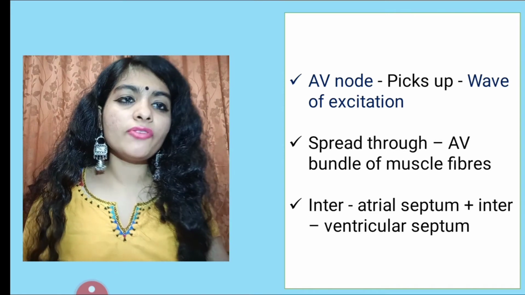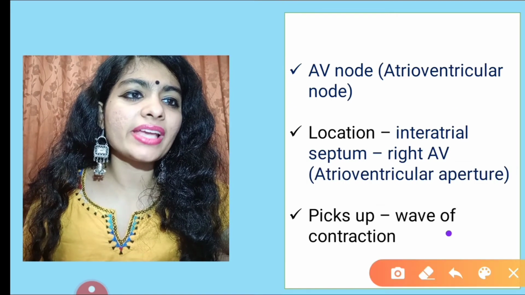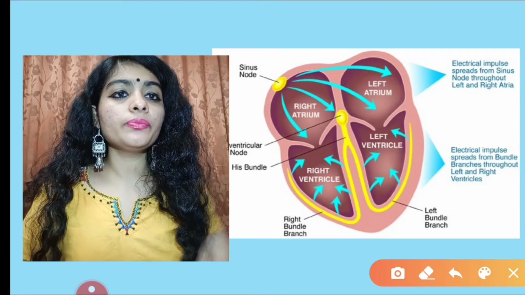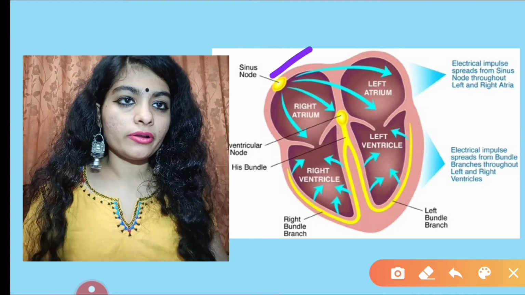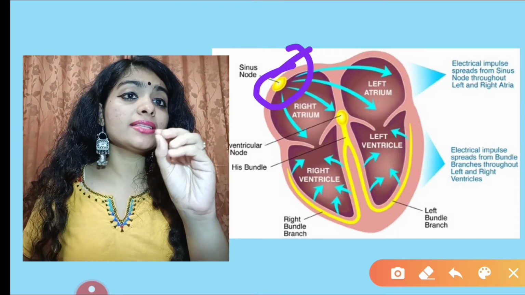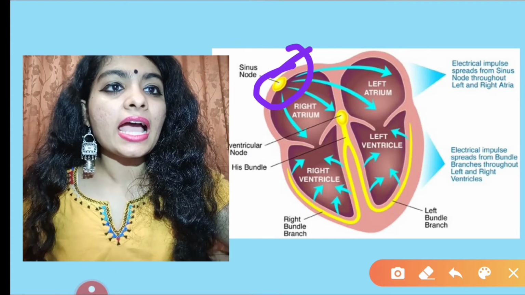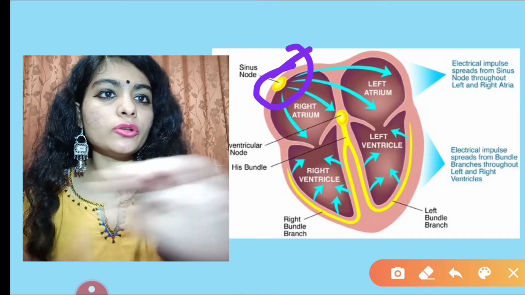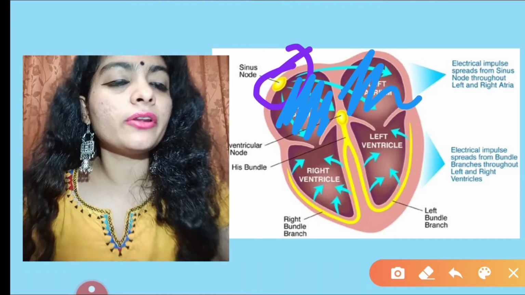What is the function of the atrioventricular node? It picks up the wave of contraction and wave of excitation. Guys, simply I will explain. The contraction of heart is initiated by the sinoatrial node. The sinoatrial node has electrical impulse generating cells. It generates an electrical impulse, and this stimulates the contraction in the heart. So because of the sinoatrial node, both the right atrium and left atrium contract.